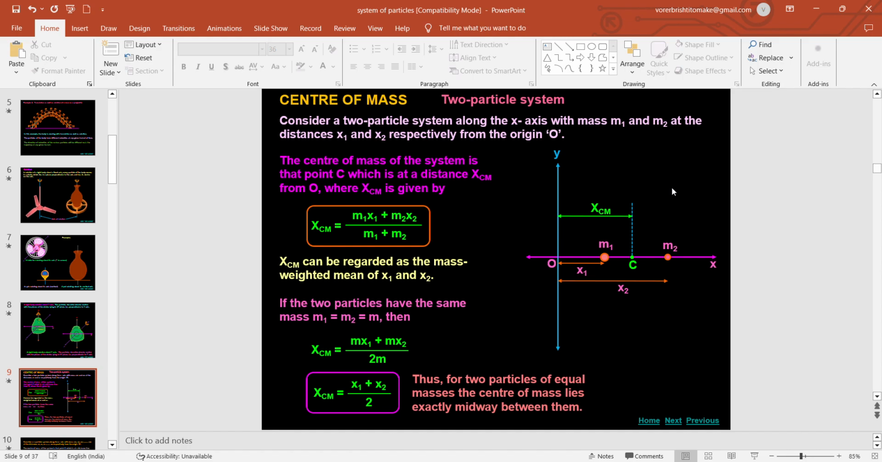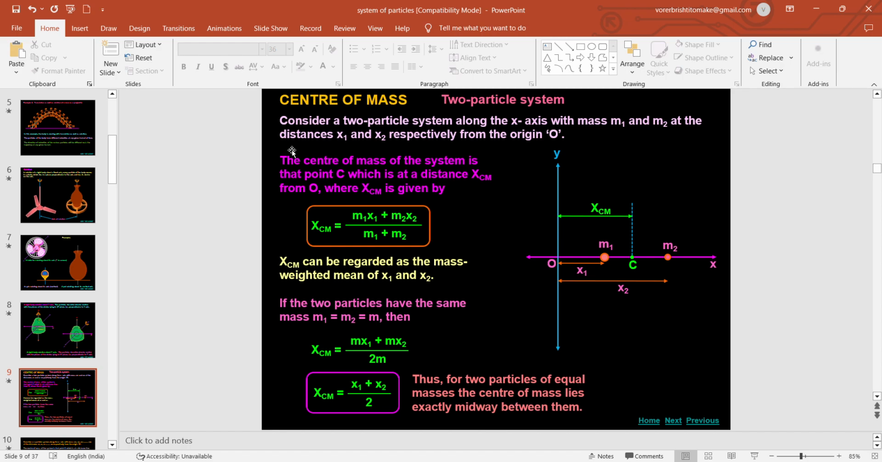What is the importance of considering center of mass? Because, as I told you, the body consists of millions of particles, but it is not possible to consider the dynamics of millions of particles. So we consider the motion of a single particle, which is equivalent to the motion of the whole body, and that particular point is nothing but the center of mass.